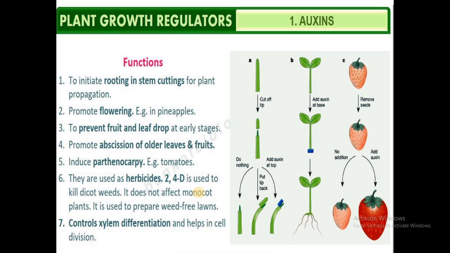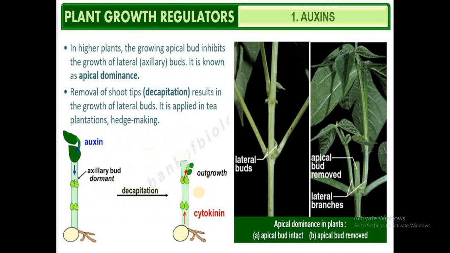The auxins are known to cause apical dominance. You might have heard the word apical dominance. Here the growing apical bud inhibits the lateral buds. On this side you can find the lateral buds and this is the apical growth. You can find the shoot tip growing, whereas the lateral branches do not grow. Because of this, you could see the increase in the length or the linear elongation of the plant, and this phenomenon is called the apical dominance.